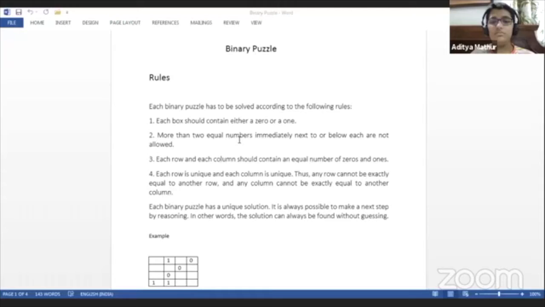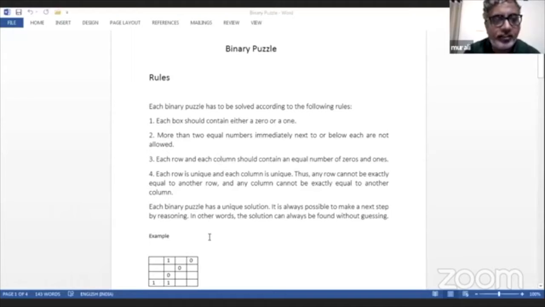So each box should contain either 0 or 1. More than 2 equal numbers immediately next to or below each other are not allowed. So if you have 3 zeros vertically or row wise, it's not allowed. Each row and column should contain an equal number of zeros and ones. And each row is unique and each column is unique. That's the rule. Fine? Shall we play? Okay, let's play the easy part now.